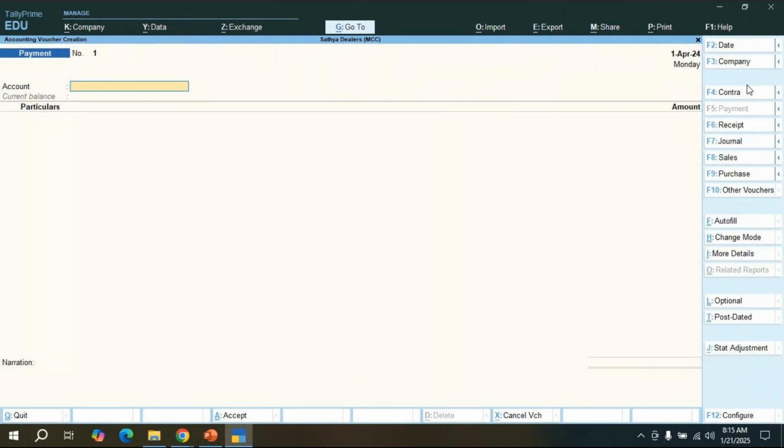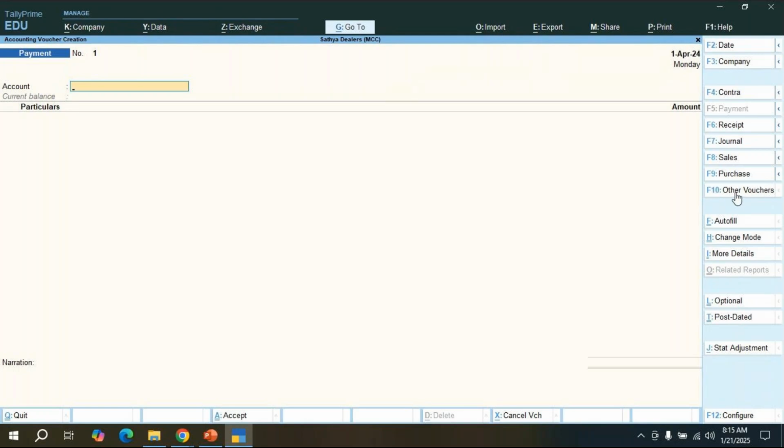This is called the right side button bar. In the right side button bar, we have contra, payment, receipt voucher, journal voucher, sales, all the details. Actually, we have 24 vouchers in total. Here only 5, 6 or 8 vouchers are going to display. If I want to see all the vouchers, here click on the other vouchers option.